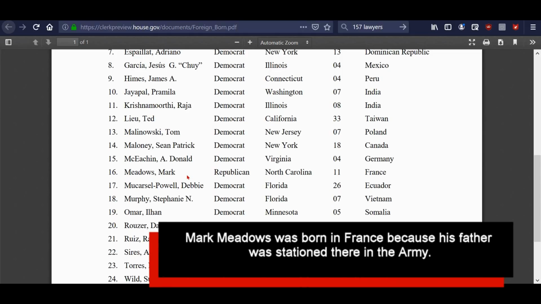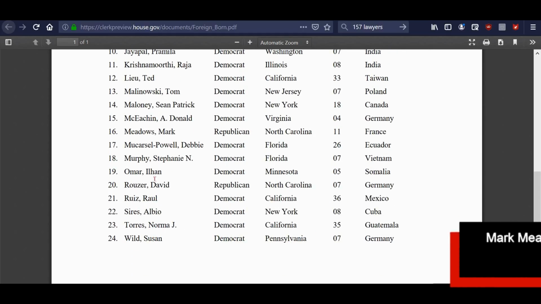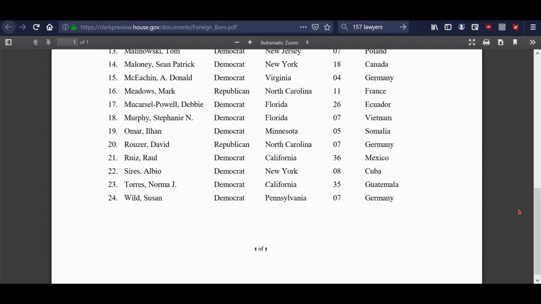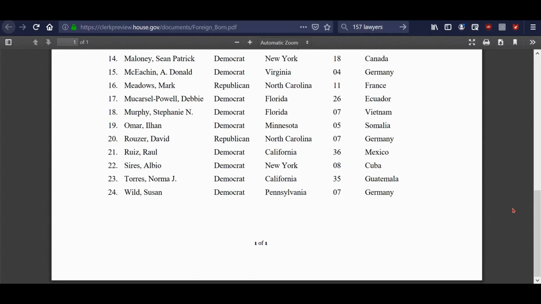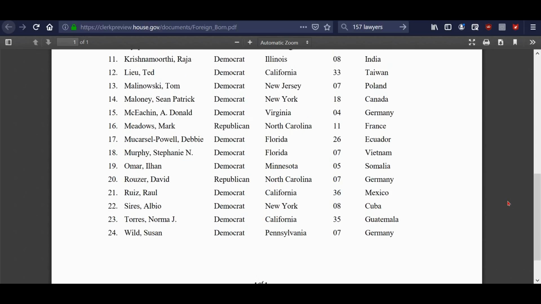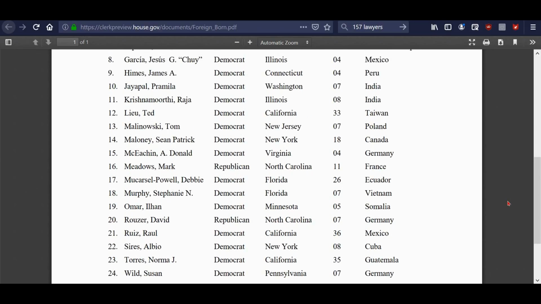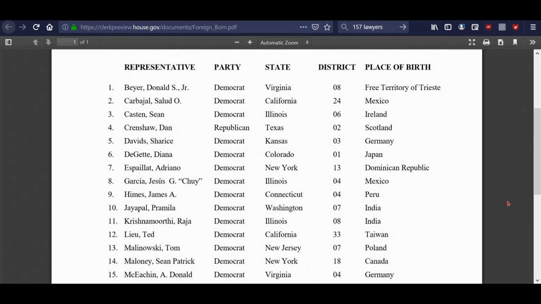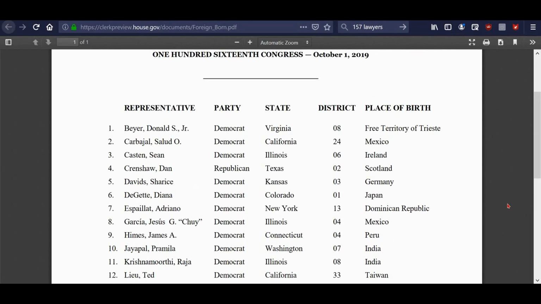Mark Meadows, I thought this was kind of interesting, that he was born in France. I don't know the circumstances of that. But of course, Ilhan Omar, and you're familiar with a few of them. But yes, there are 24 total who were born in another country. Again, I don't know their circumstances. It could be that their family was a military family and they were overseas. That's very possible too. So I just wanted to point that out to you.